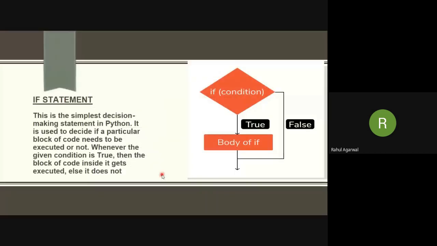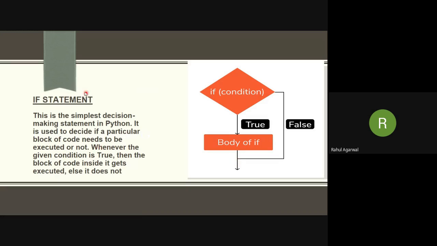Now we'll look at the if statement. You can see the flowchart. This diamond is the decision box. Whatever the outcome of this condition, depending upon that, a different set of statements will execute.